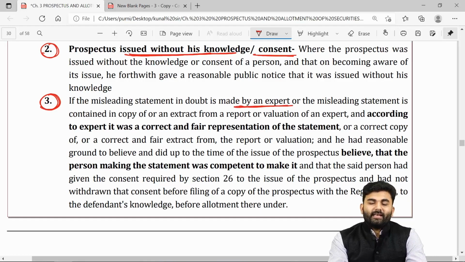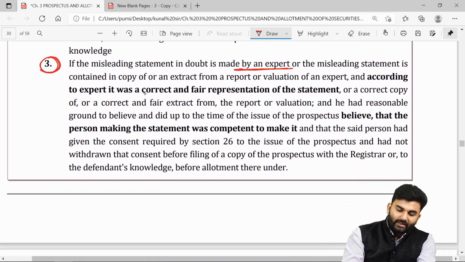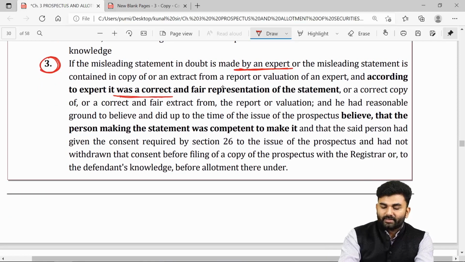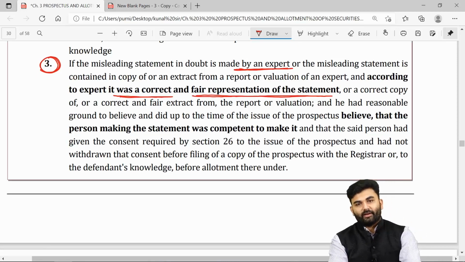Over here, if the expert has given any kind of statements in the prospectus, and later on if that statement turns out to be untrue, then the expert will have to prove that the statements given by him, he himself believed to be correct and fair.